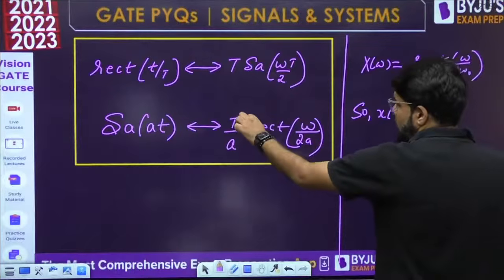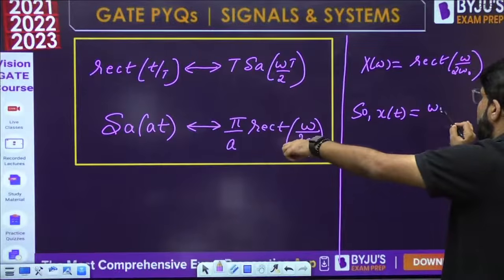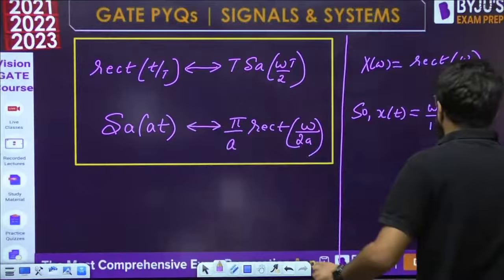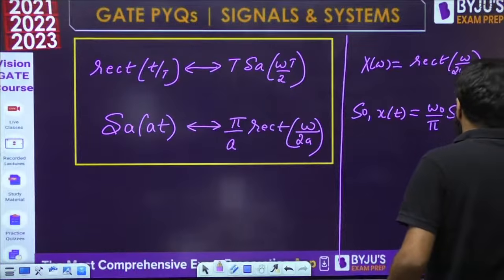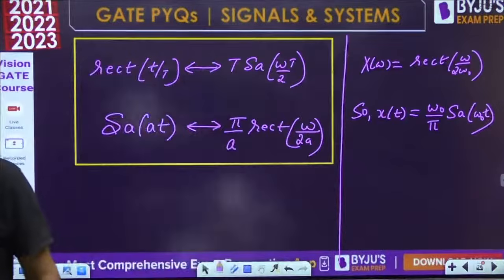Place a equal to omega naught; this constant term is not there, so shift it to the left side. In place of a, put omega naught. So a is equal to omega naught divided by pi into sampling at, that is sampling omega naught t. That is the x(t) given to you.